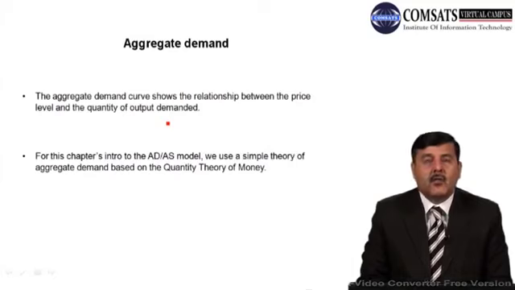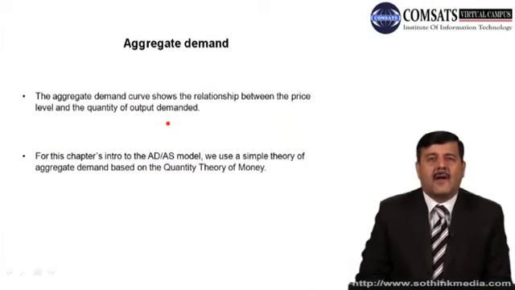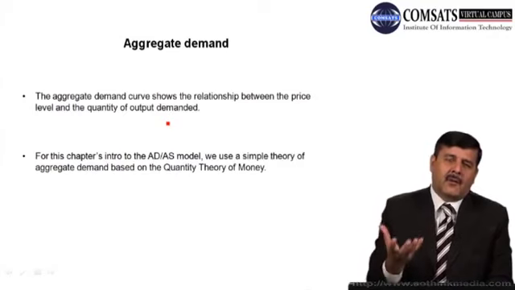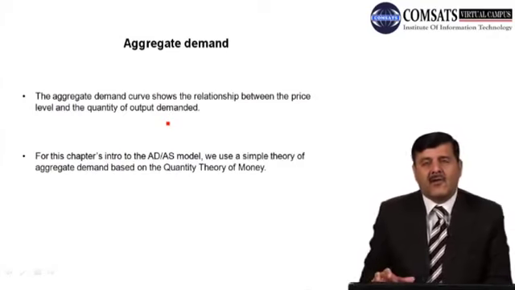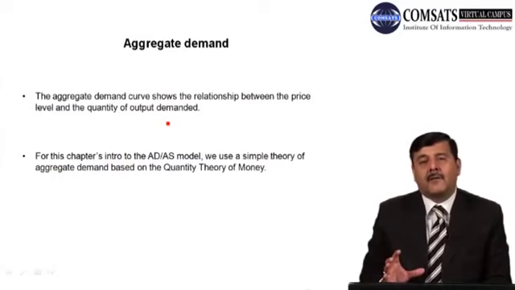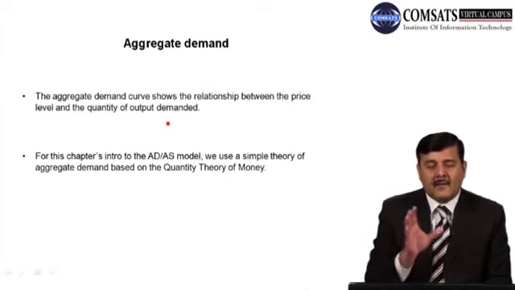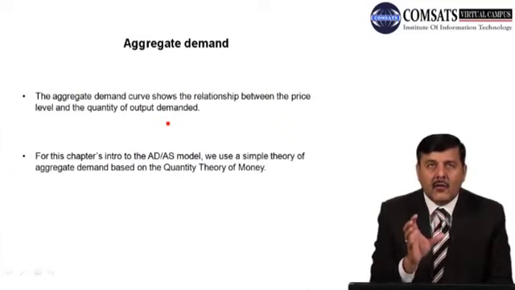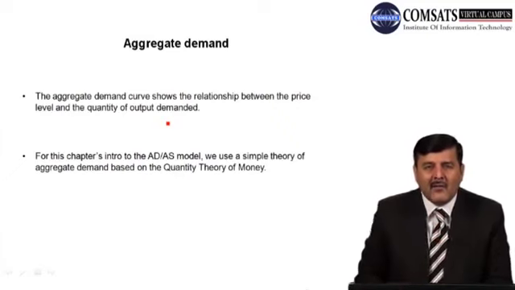The aggregate demand curve shows the negative relationship between the price level and the quantity of output demanded, right? If we talk about demand for one particular product, जैसा कि हमने शुरू में देखा था demand और supply के chapter में, demand for a certain good is negatively related with the price of its product. Similarly, the aggregate demand shows the relationship between the price level and aggregate output, or the quantity of output demanded in the country.